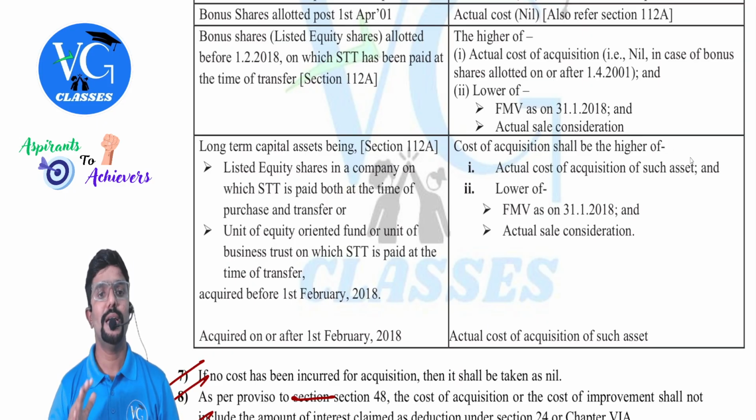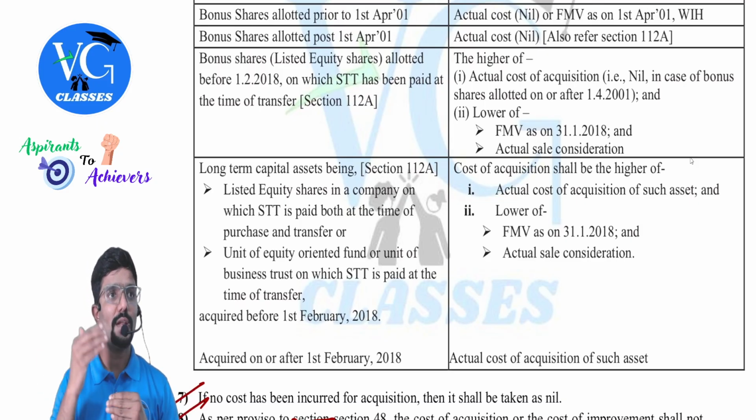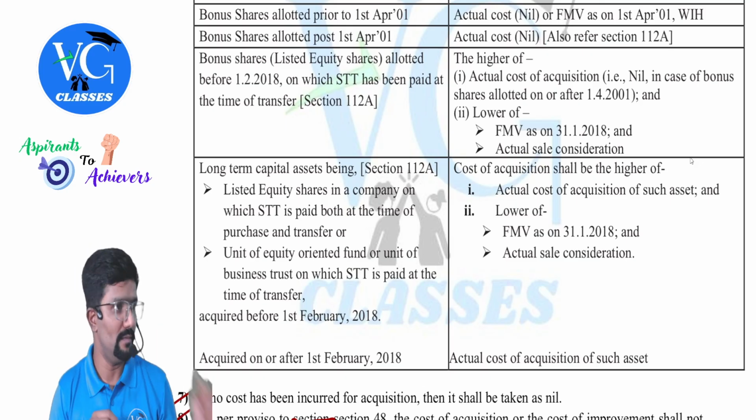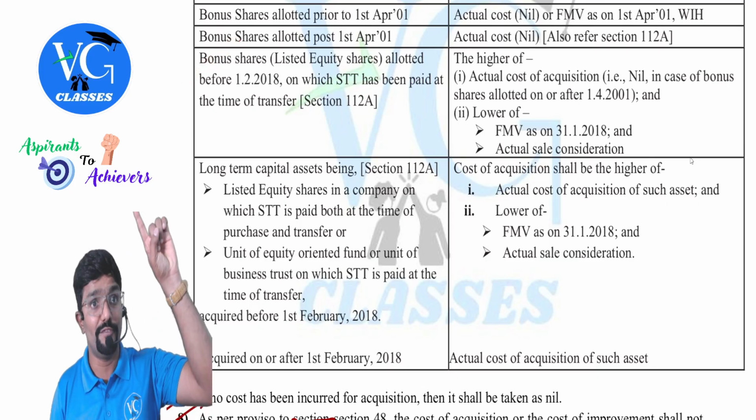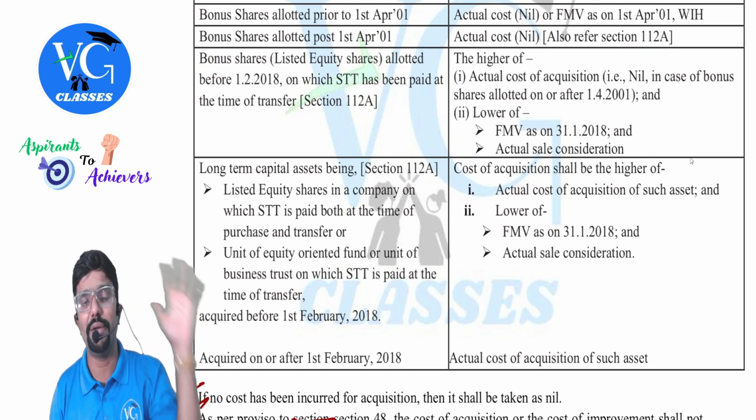Guys, if it is the unlisted bonus shares issued on or after 1st April 2001, what is the cost of acquisition? Nil. It will be nil. Then, sir, what if it is the listed equity shares? It is a part of LEFT. LE stands for what? Equity shares.